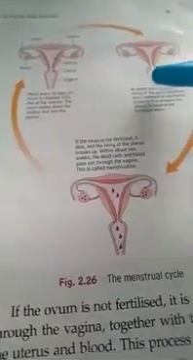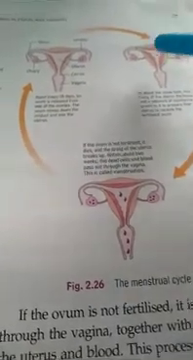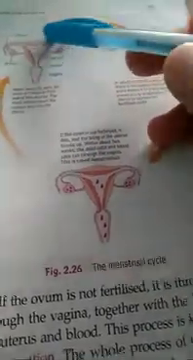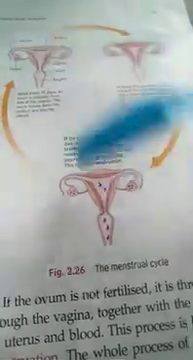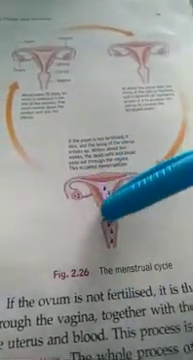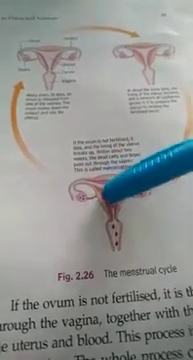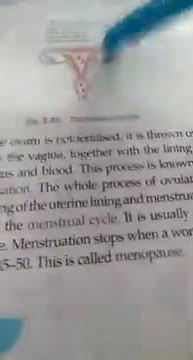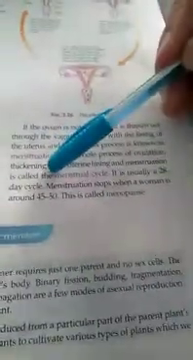When the uterine wall is not going to get the sperm for the intercourse, what will happen? The ovum which was released will come out in the form of blood, rupturing the uterine lining. The whole thing will come out as blood. This cycle is called the menstrual cycle. It is usually a 28 day cycle.